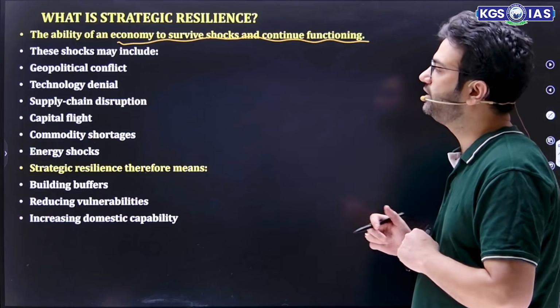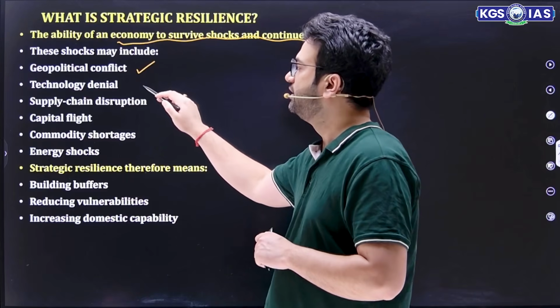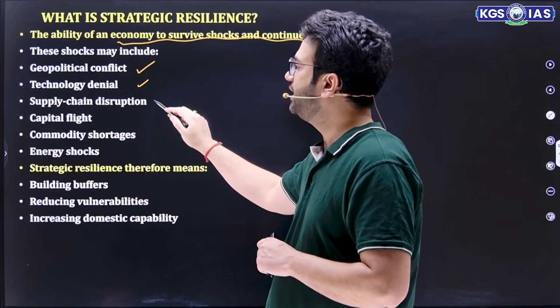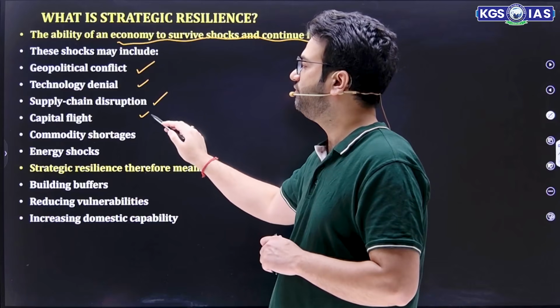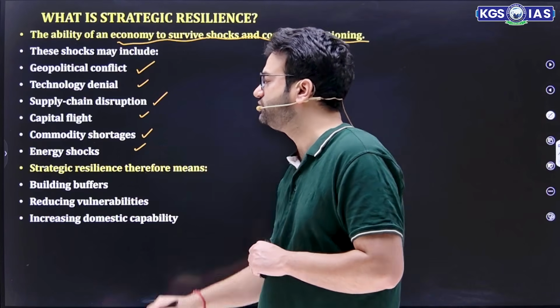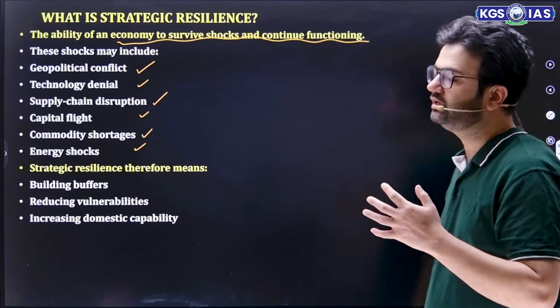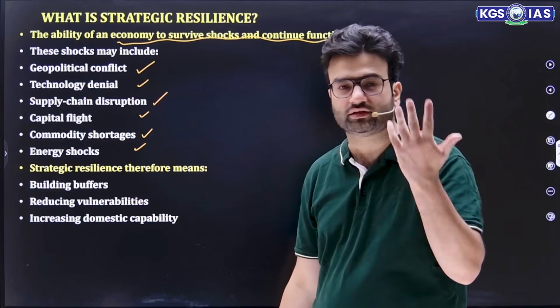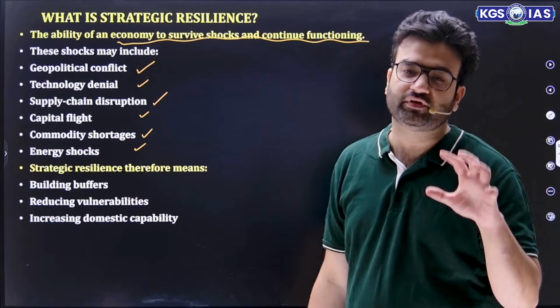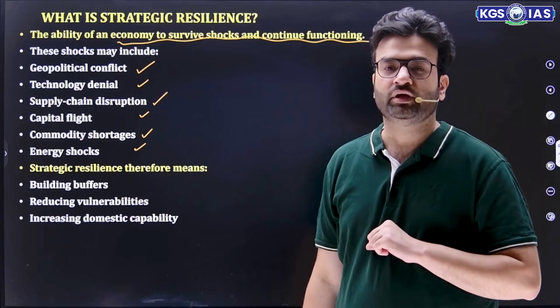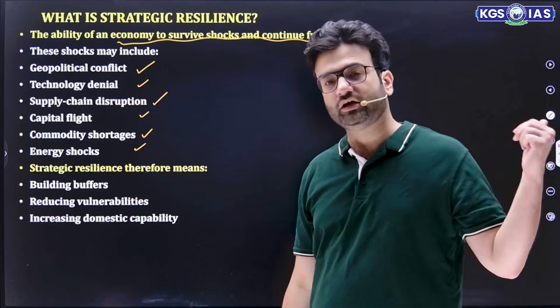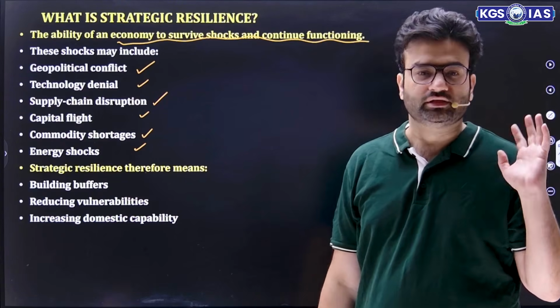So these shocks may include geopolitical conflict, technology denial, supply chain disruption, capital flight, commodity shortage, energy shocks. Technology denial is when a country is not sharing technology with another country. Supply chain disruption is when a country is a major producer of goods, but is not creating a good flow of those goods and services.